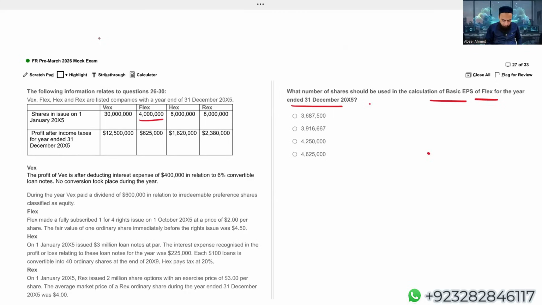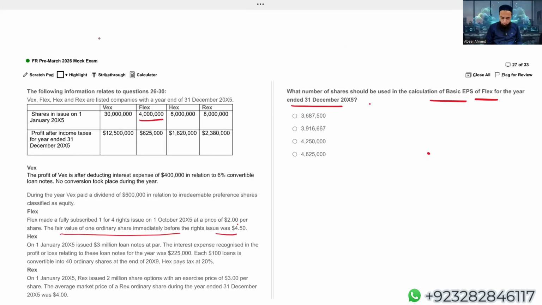Okay. Flex made a fully subscribed 1 for 4 rights issue in October X5 at a price of $2. The fair value of one ordinary share immediately before the right was $4.5. So let us first calculate the theoretical ex-right price, which means the share price after the right issue. Then we'll calculate the adjustment factor, and that adjustment factor will be applied only on those shares which are before the right.